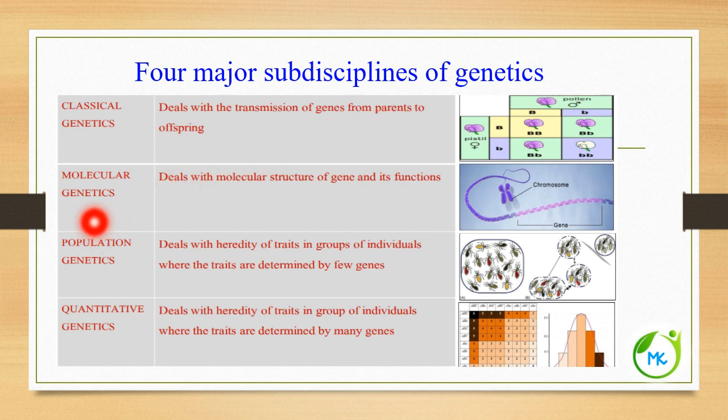The second subdiscipline is molecular genetics. It deals with the molecular structure of gene and its function. The third is population genetics. It deals with the heredity, that is the transmission of traits, in a group of individuals where the traits are determined by few genes. And the fourth subdiscipline of genetics is quantitative genetics, which deals with the heredity of traits in a group of individuals where the traits are determined by many genes. So these are the four major subdisciplines of genetics.